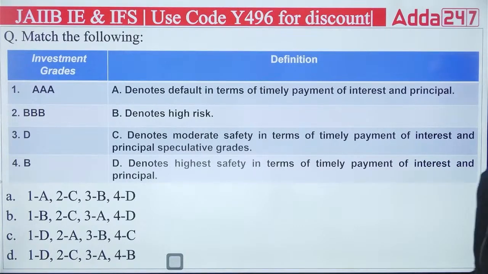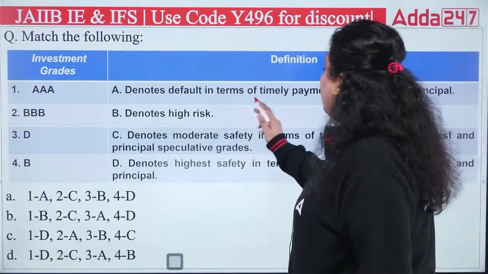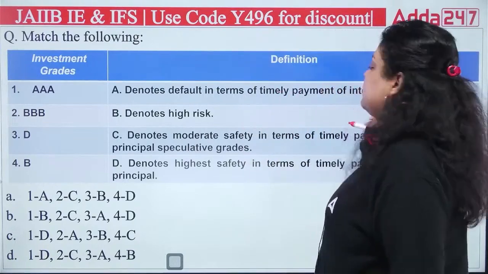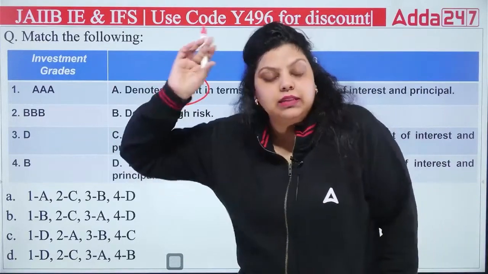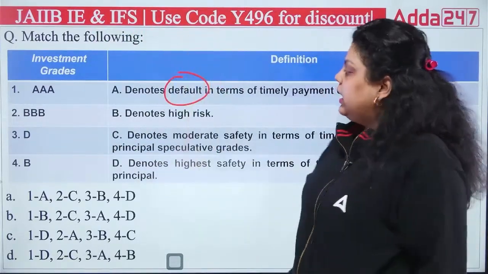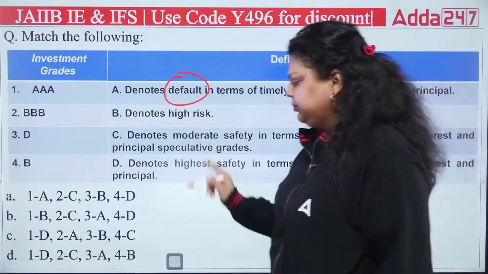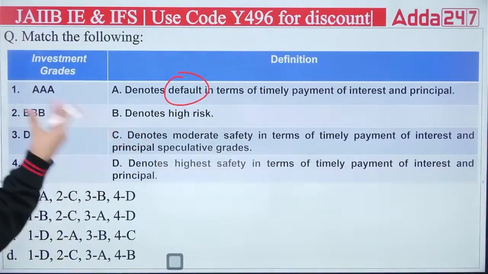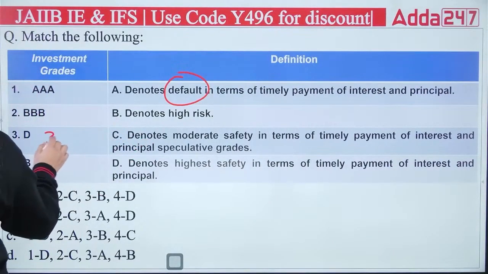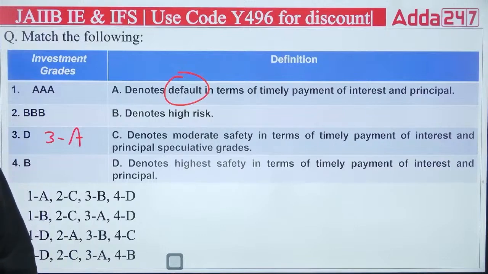First is saying it denotes default in terms of timely payment of interest and principal. It denotes default. It is itself saying that the default will be there. And default will be defined in which? In the D rating. So the first is D. Sorry, third is A. Okay.